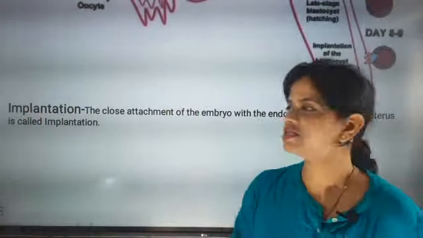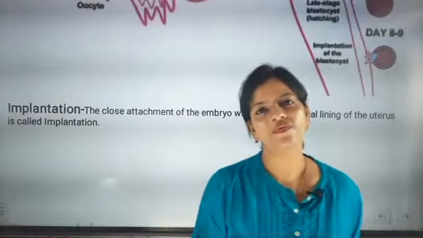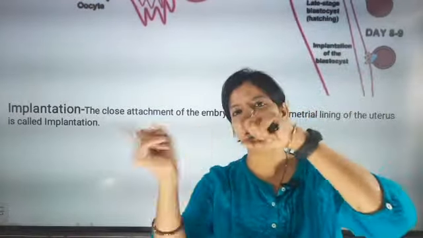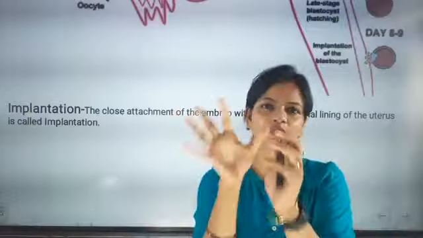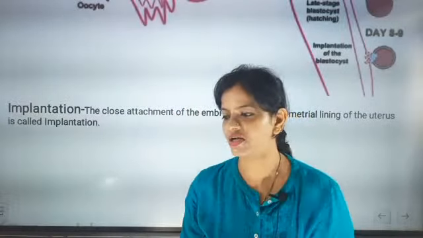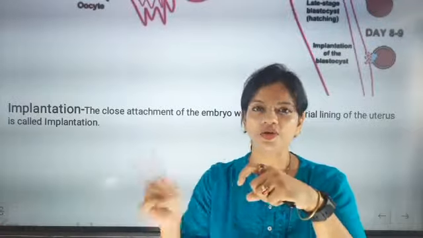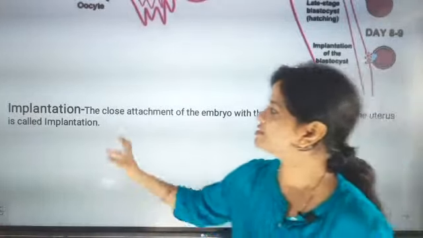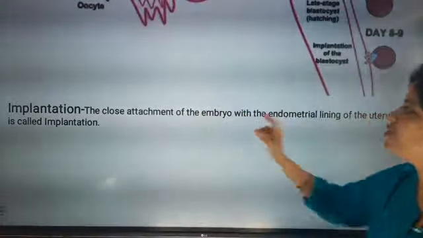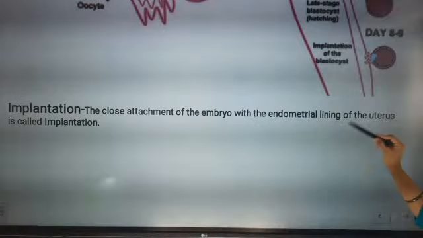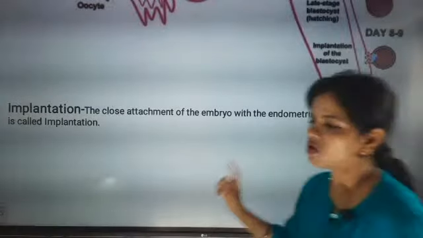Implantation is exactly when the blastocyst joins the inner lining of the uterus. That process is called implantation. When the blastocyst joins the inner lining of the uterus, it is called implantation. The close attachment of the embryo with the endometrium wall of the uterus is called implantation.